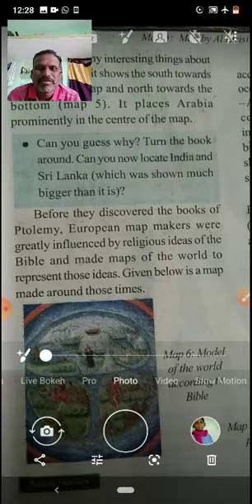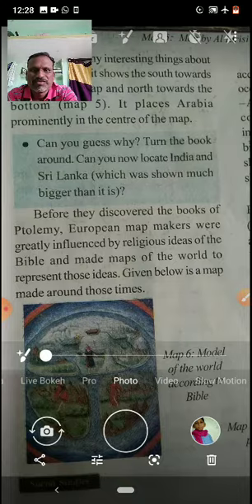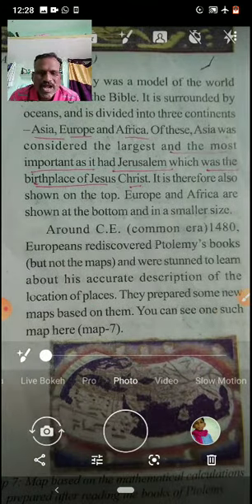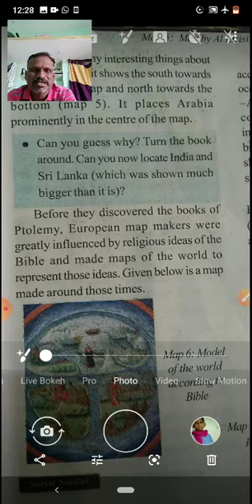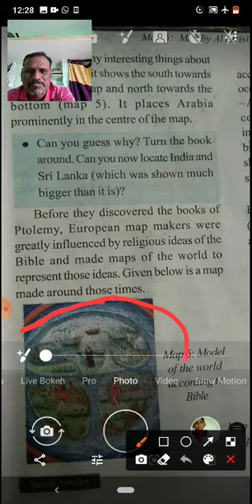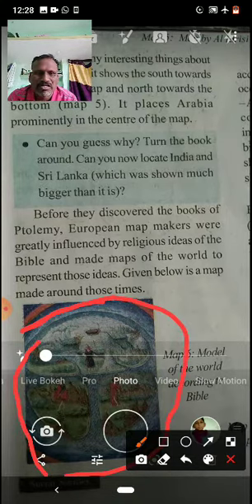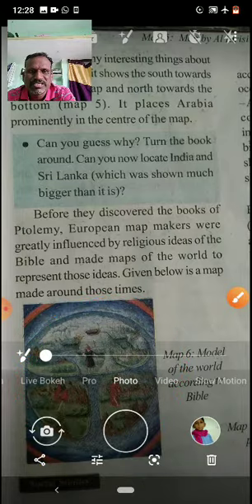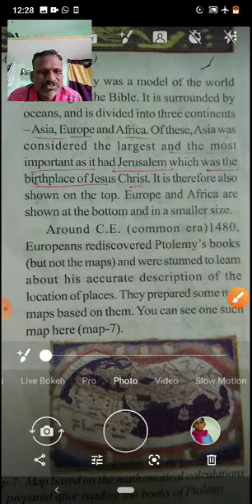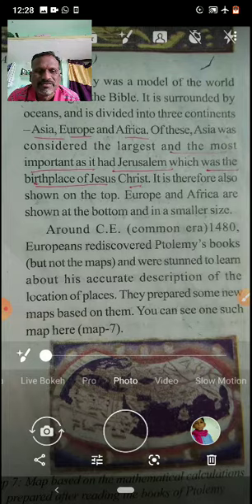But before that, whatever information they got from the Bible, as per the Bible they drew one map. You see that map is visible here in this slide. This really was a model of the world according to the Bible. This was the map according to the Bible. Now you see in the next slide, it is surrounded by oceans.